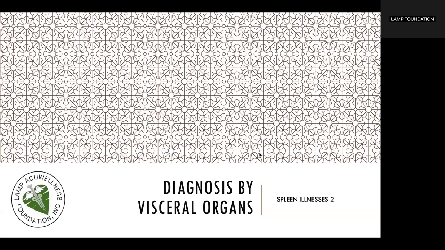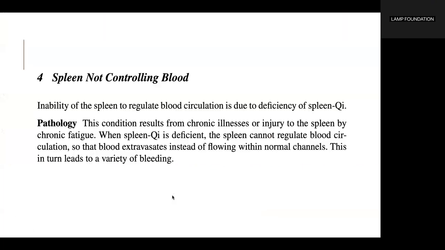Diagnosis by visceral organs. We continue with spleen illnesses. Spleen not controlling blood. Inability of the spleen to regulate blood circulation is due to deficiency of spleen qi. This condition results from chronic illnesses or injury to the spleen by chronic fatigue.